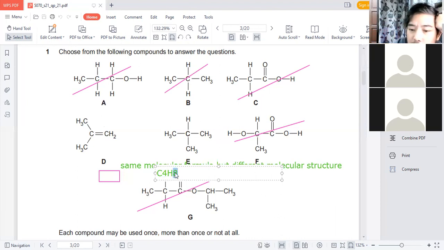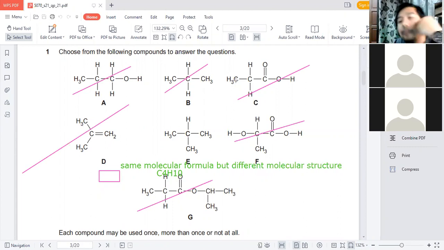HCN. Okay, 8, 9, 10. So far so good. Okay, so C4, 1, 2, 3, 4. Yes, but the hydrogen is 3, 6, 7, 8. So the hydrogen is only 8 here, so D is also cancelled. So that leaves 1, 2, 3, 4, 4. Hydrogen is supposed to be 10, so this is 9 plus 1, 10. So the answer would actually be E. Okay, so far so good.